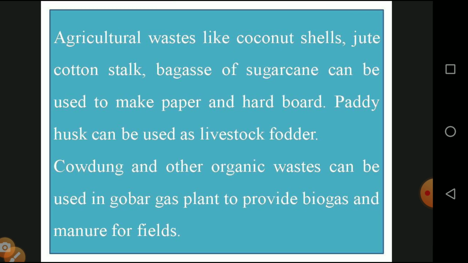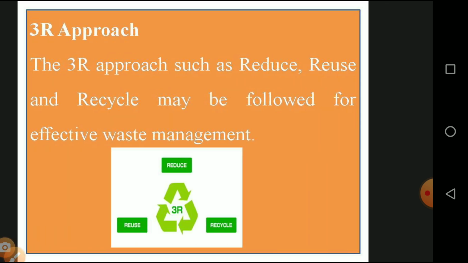Then agricultural waste like coconut shell, jute, cotton stalk, bagasse and sugar cane is used for making paper and cardboard, as we know very well. Paddy husk is also used as fodder for livestock, for feeding cows and buffalo. Cow dung and other organic waste can be used for gobar gas. We saw biogas in the form of gobar gas, which helps in methane production, and the solid waste is used for agricultural purposes in the form of manure. The plant provides biogas, and the manure goes to the field.